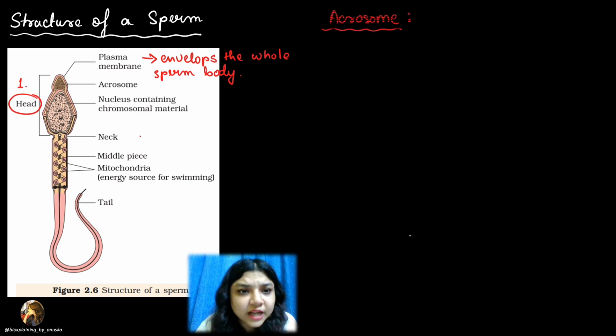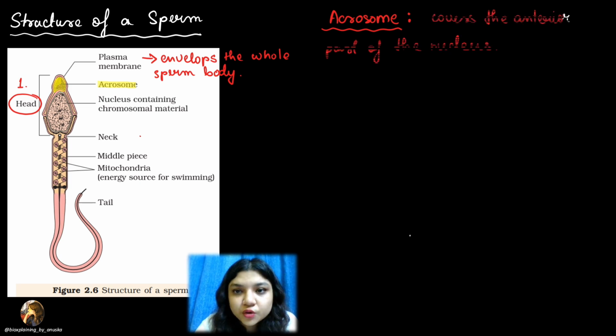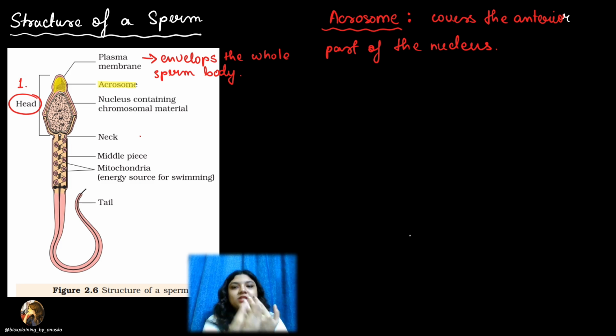Fine. Now what you have is, if you note into the diagram properly, you will see head के top part में एक acrosome structure है. I'll just mark it for you. This one. Acrosome, referring to this region. So what is this acrosome? This acrosome covers the anterior part of the nucleus. Anterior मतलब क्या है? In front. Posterior मतलब क्या होता है? At the back, right? So acrosome covers the front part of the sperm, the anterior part of the nucleus.